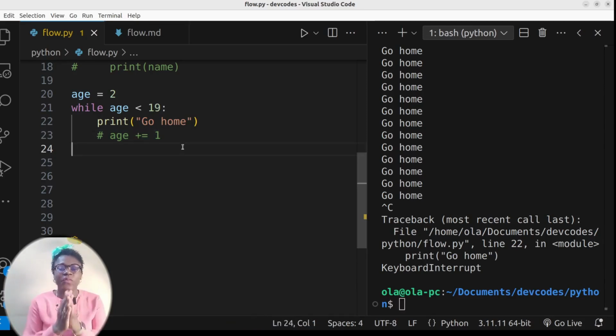I told you all this control flow brings life to your drama, your code.